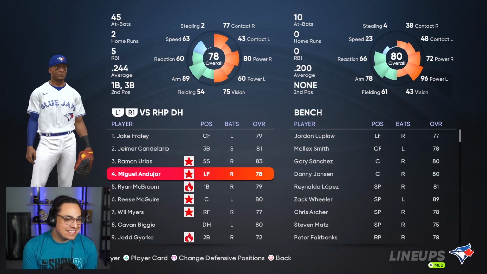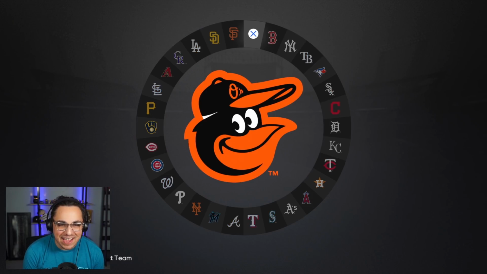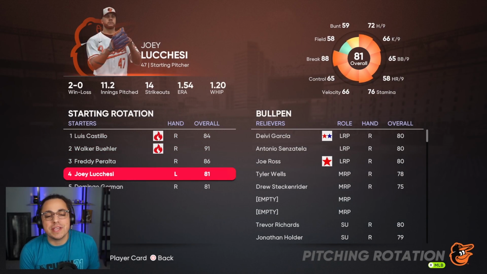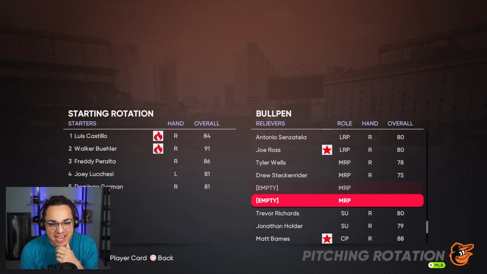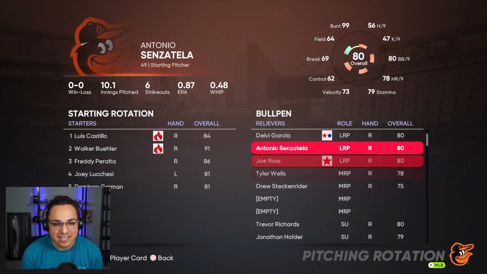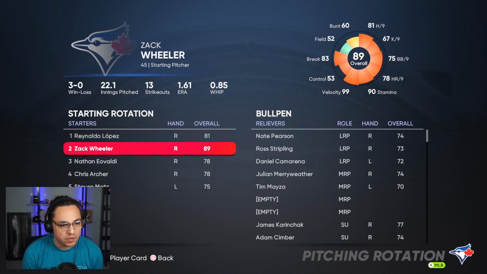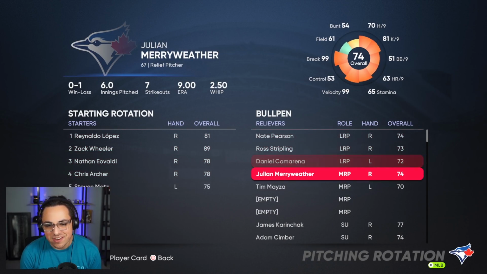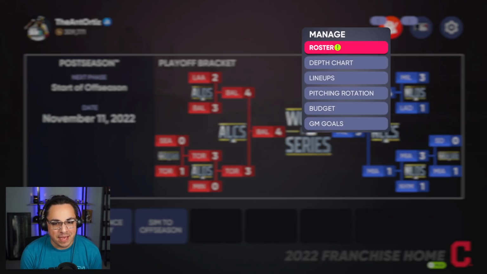I mean, was their pitching really good? I mean, I feel like, oh yeah, Baltimore did have the nasty pitching. That would be why. That does make sense. Yeah. This is a team that is definitely led by the pitching for sure. And then Toronto's Wheeler, Eovaldi. You know what? I mean, it's not great, but I feel like definitely better teams out there.